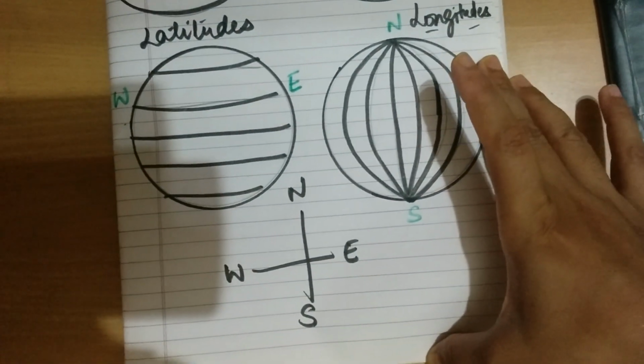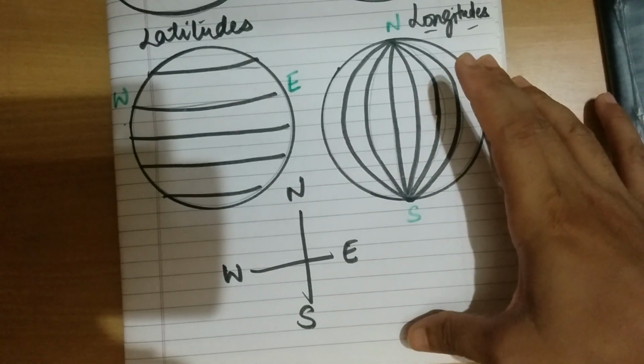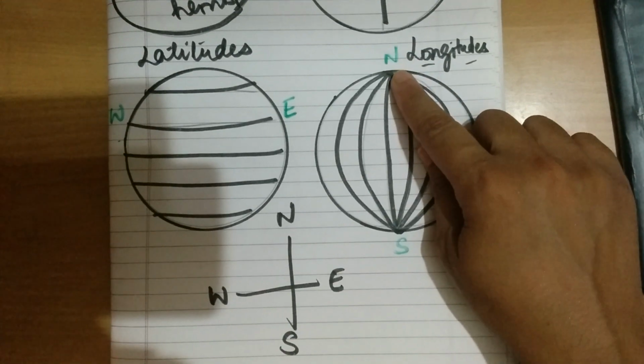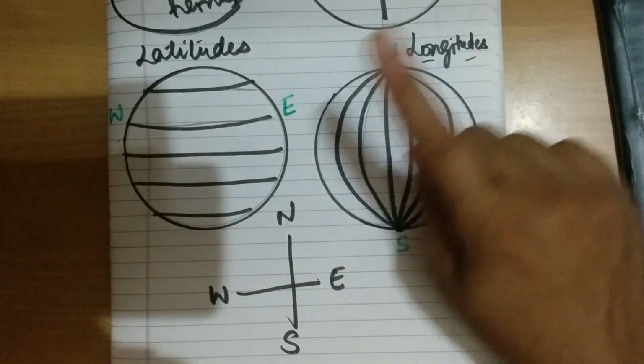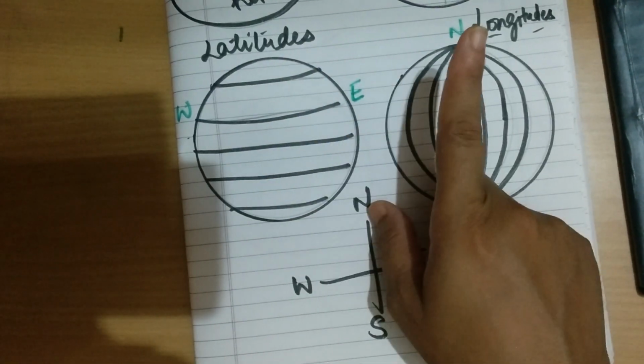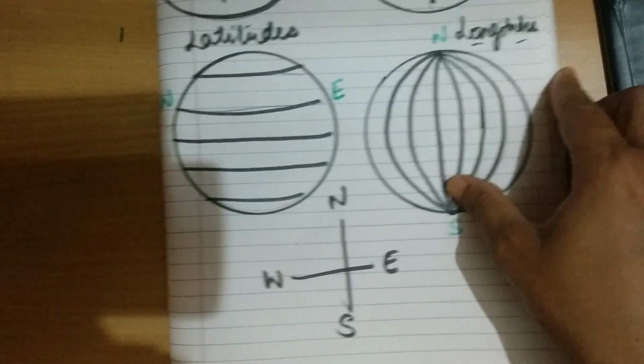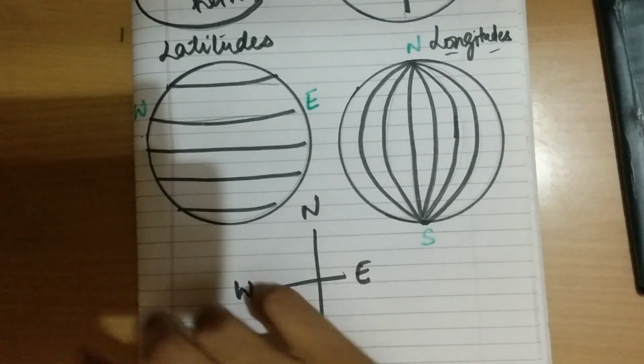This is the polar region, polar area, north pole, and this is the south pole. Polar regions we'll do in the next topic, that is heat zones, so you'll get to know what these polar regions are. Here just remember north pole and the south pole. So the second difference we have done. First is the definition, second is they are parallel to each other, and these lines meet at the poles, both the poles.